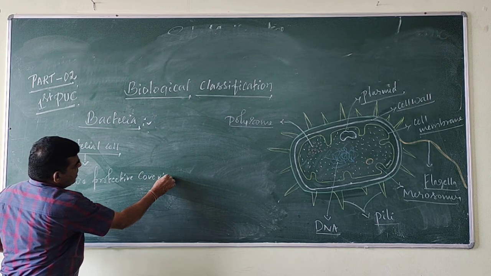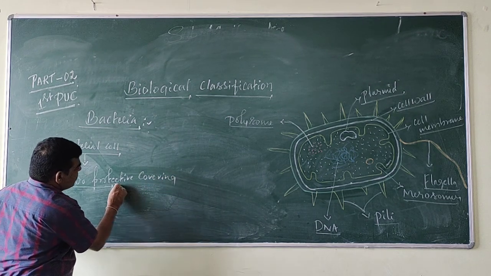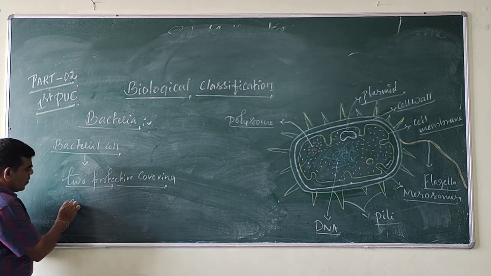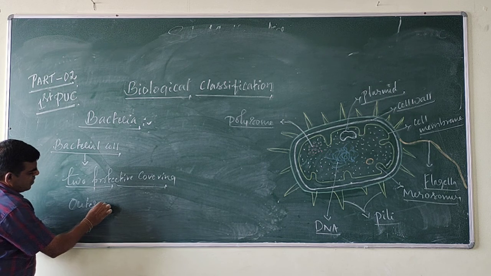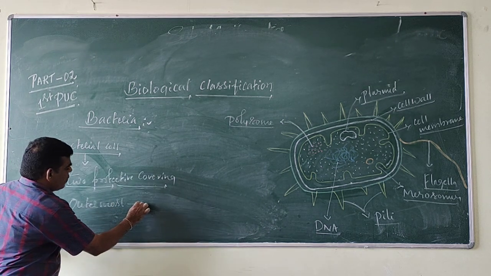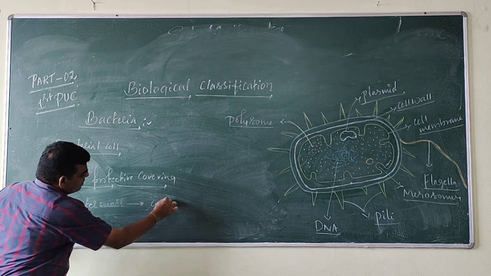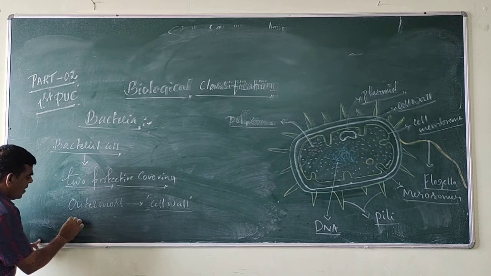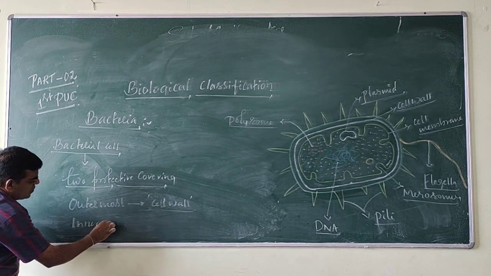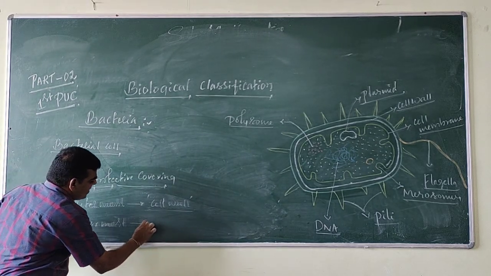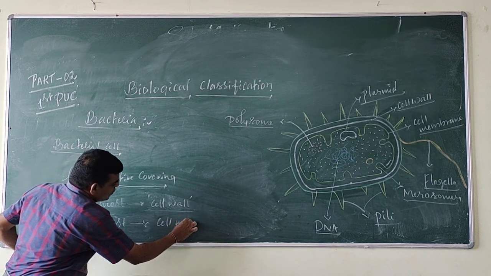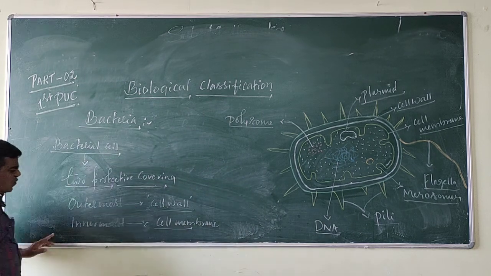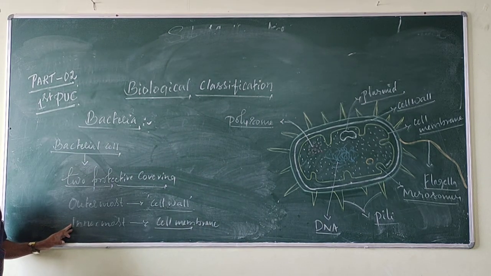The outermost covering is called the cell wall, and the innermost is called the cell membrane.